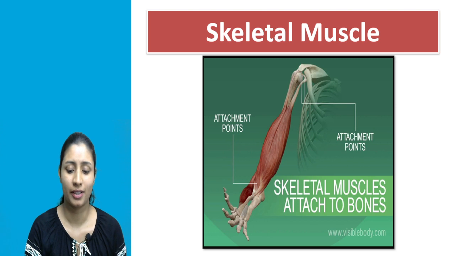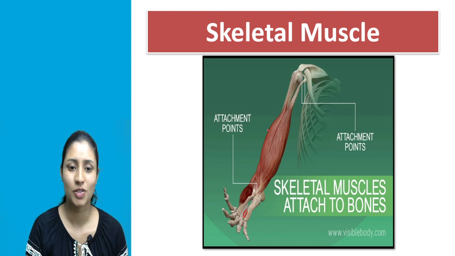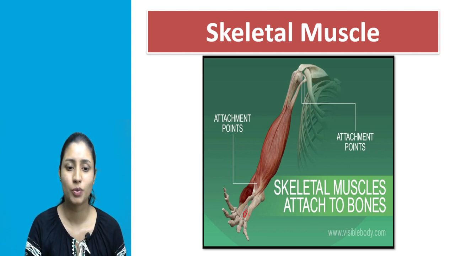Look at the structure here. This red colored structure is the skeletal muscle, and it is attached to these bones. So these muscles are attached to the bones, or to our skeleton. That's why they are known as skeletal muscle.